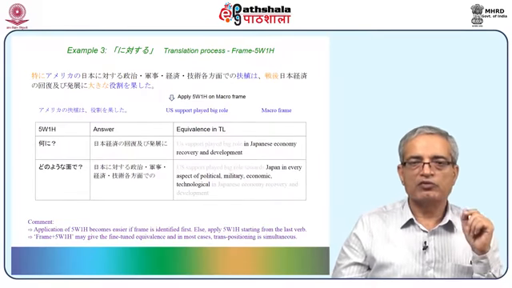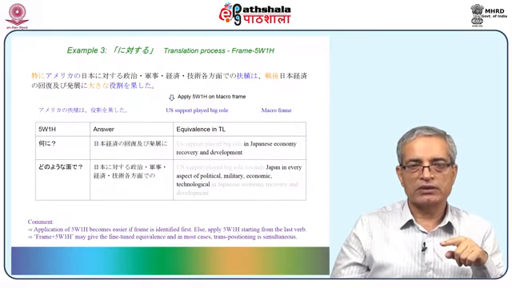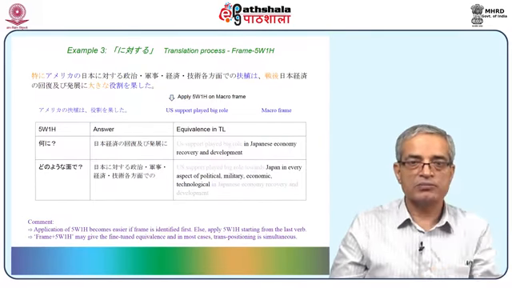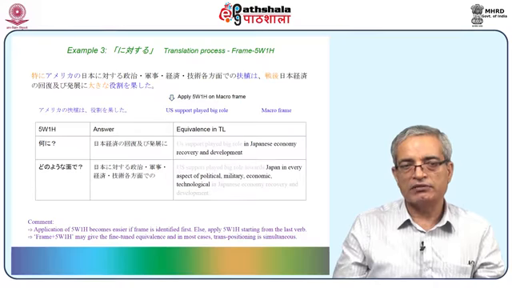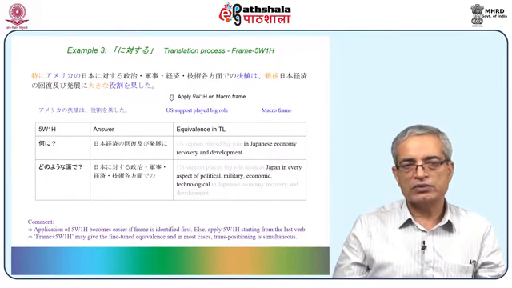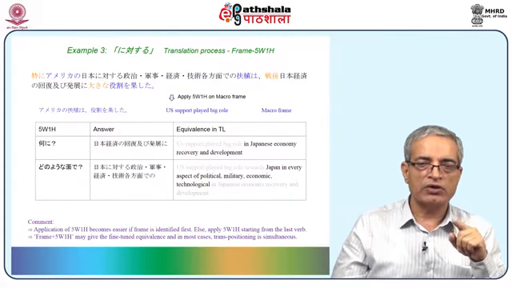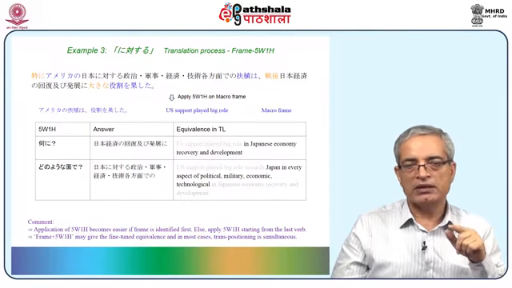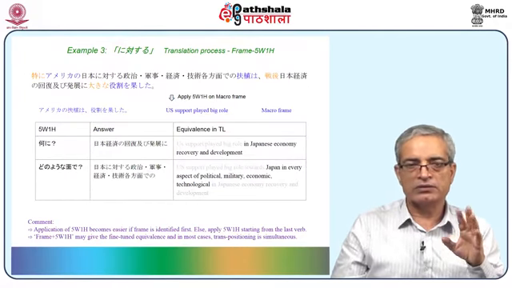Let's apply the 5W1H on the macro frame first. America no fushoku wa yakuwari o hatashita. I've already given the translation here, that is US support played big role. Okay, let's start with the questioning. Yes, Devneet. Nani ni: Nihon keizai no kaifuku oyobi hatten ni. And dono mende: Nihon ni taisuru seiji, gunji, keizai, gijutsu, kaku homen de no. So the equivalence for this goes as in Japanese economy recovery and development, and Japan in every aspect of political, military, economic and technological.